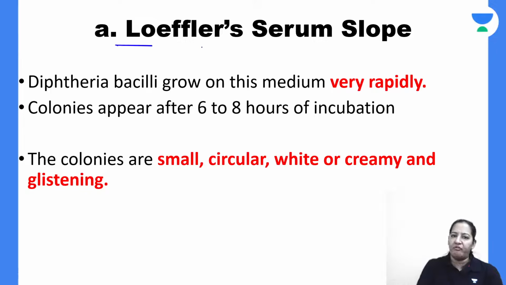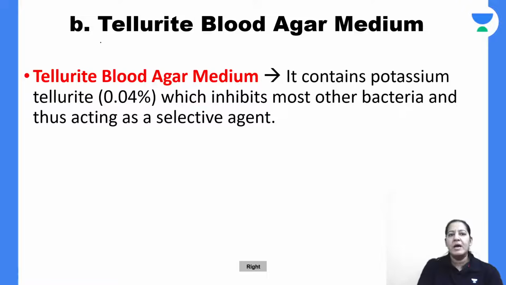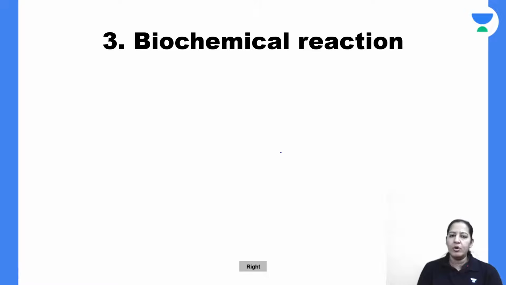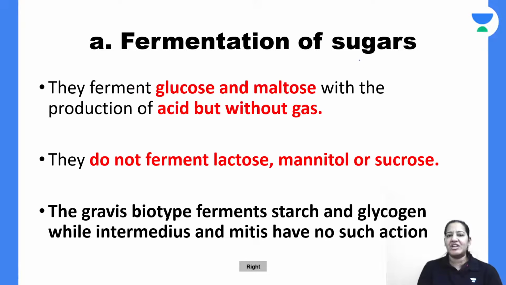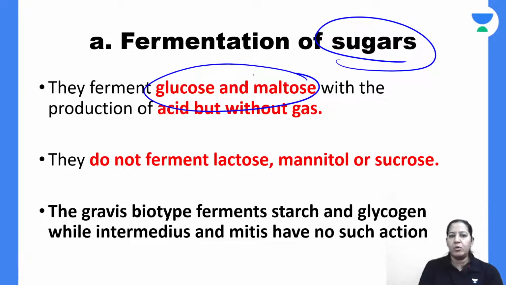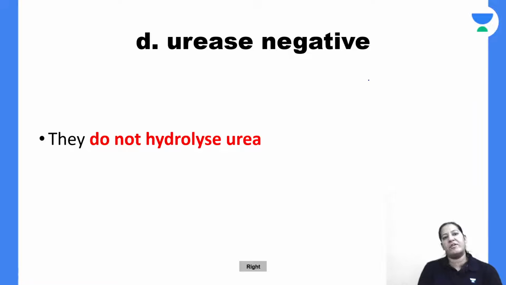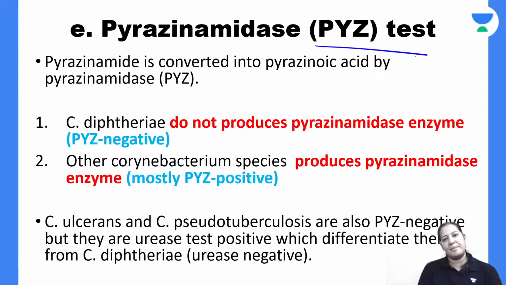Culture pe you already know Loeffler serum pe cream color colonies are formed. Telluride pe black color colonies are formed with green halo. And you already know the Tinsdale medium, black colonies with brown halo. Biochemical reaction में fermentation of sugar, you already know it ferment glucose and maltose but not other sugar. H2S is positive, nitrate to nitrate reduction, urease negative, and pyrazinamide positive.